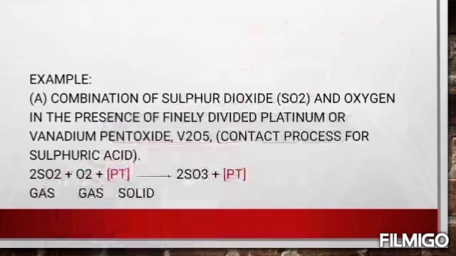The example is the combination of sulfur dioxide and oxygen in the presence of finely divided platinum or vanadium pentoxide, that is V2O5. It is the contact process. Here 2SO2 plus O2 plus platinum gives 2SO3 plus platinum. The reactants are SO2 plus O2, which are in gas form. Platinum is used here as a catalyst.